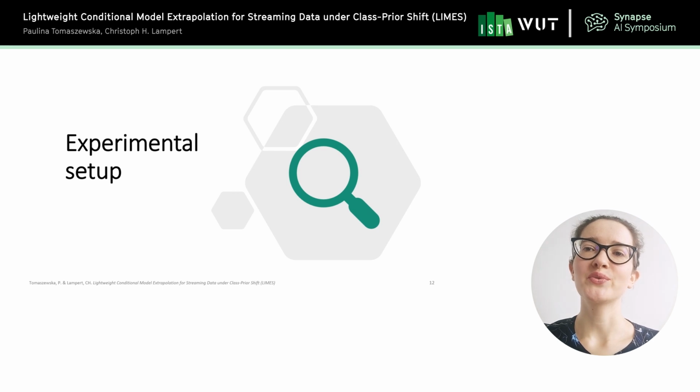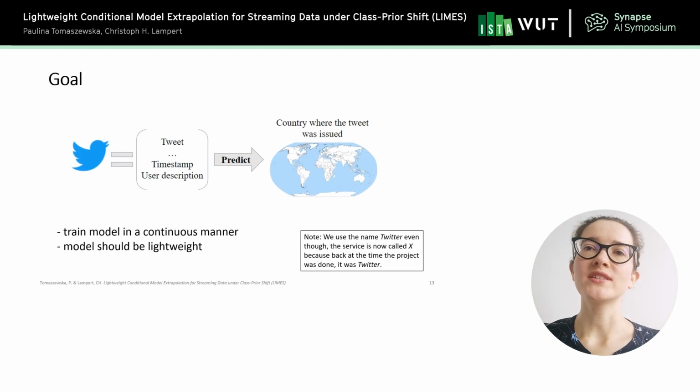So now let me move to the empirical part, where we conduct some experiments to actually verify whether LIMES achieves superior results to other methods. So we decided to use Twitter data, as there's a lot of it and it can serve as streaming data. The goal is that once we have the data in the form of the text of the tweet and also some metadata, we want to predict the country where the tweet was issued.